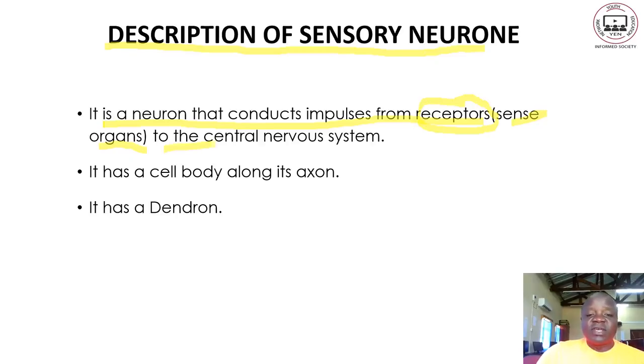So now to the central nervous system. So the information is carried. If you have seen something, the optic nerve carries the information to the brain for interpretation. So you can see now.